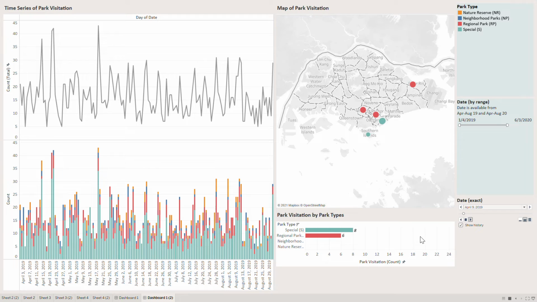The filter of date by range will limit the days that can be selected from the date exact filter. Hence, users should set the date by range filter before the date exact filter.